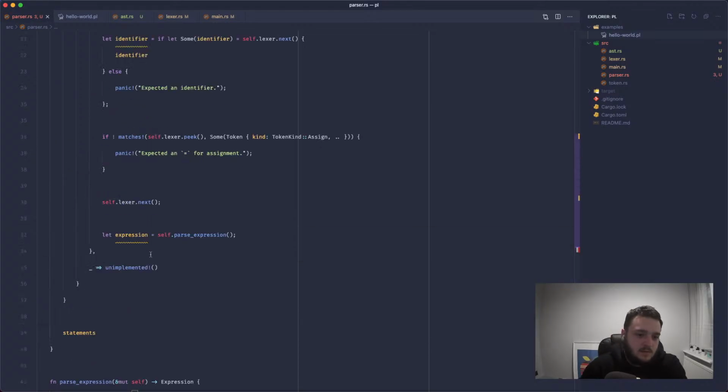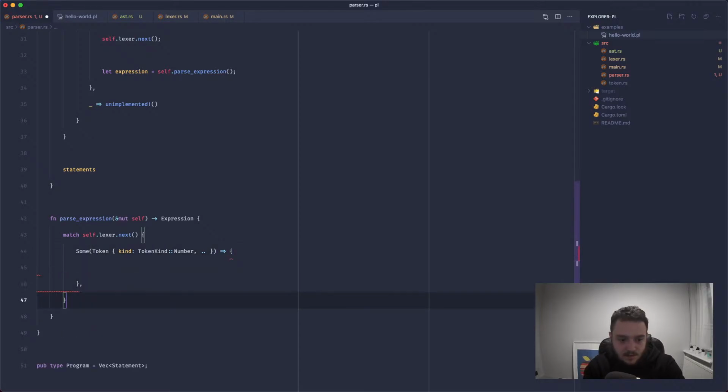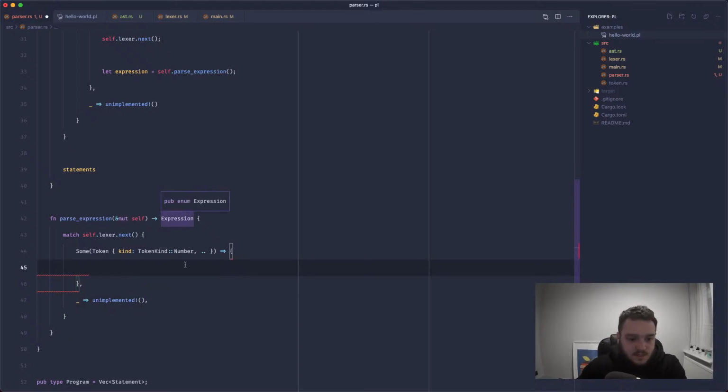And I think we can... No, we can't unwrap this because it might return None. So instead, we'll have to match against the Some option. We'll say match against a token, and the token kind will be a number, and we don't care about the fields. We can just spread those out and say let them be whatever. Let's also add an unimplemented block for now, and we need to return an expression.